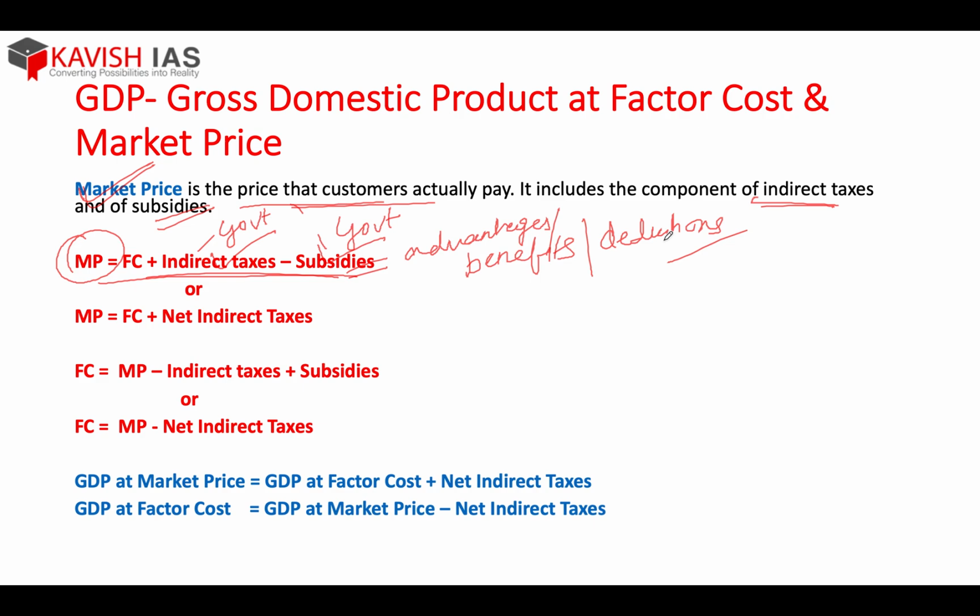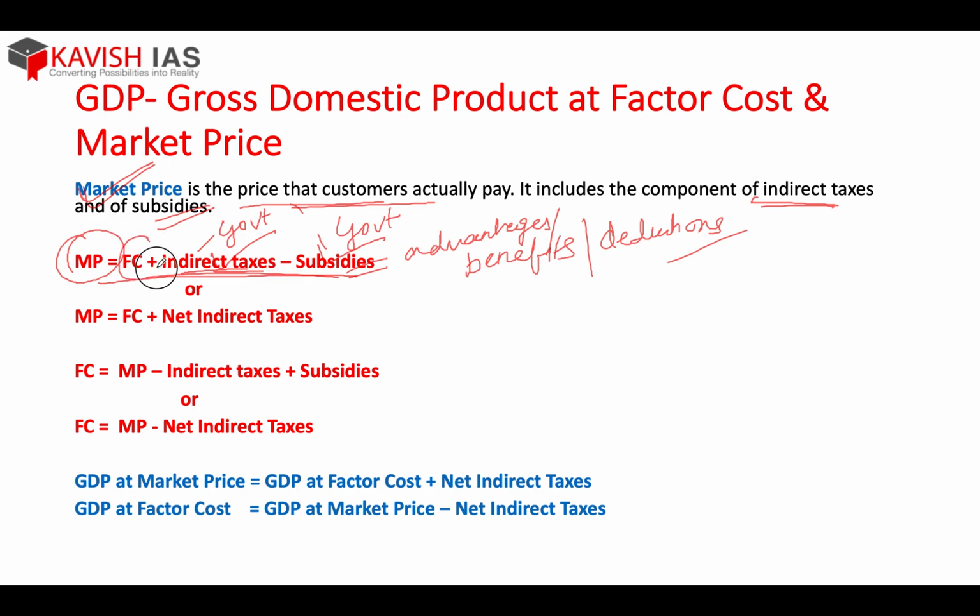Anyway, they can give you any kind of benefit, subsidies, so that you produce more of that product. To make that product available in the market for more and more people to get the benefit, to get that supply, the government gives subsidies. They give subsidies to manufacturers so that they produce more of any product. So when you arrive at the market price, what you have to do is add the indirect taxes.